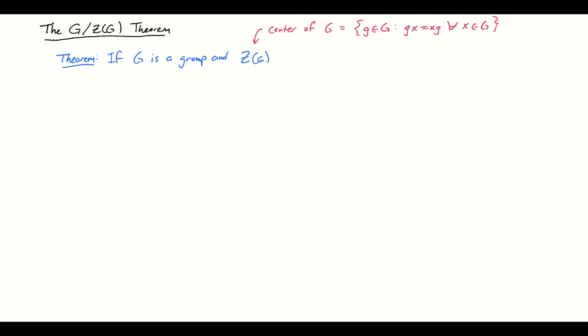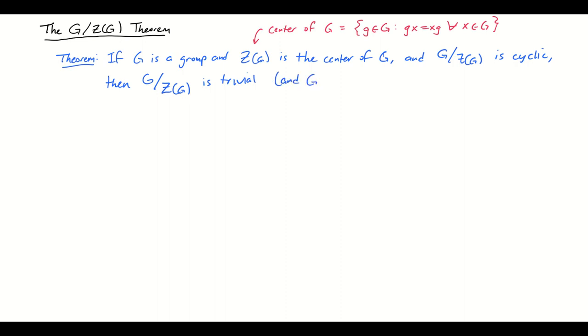All right, so if G is a group and Z of G is the center of G, and G mod Z of G is cyclic, then in fact, G mod Z of G is trivial, which actually will end up meaning that G is abelian.